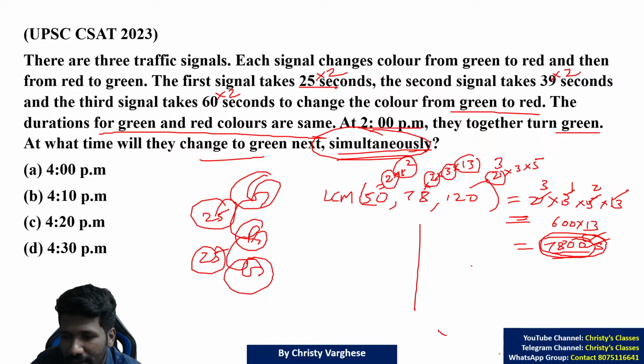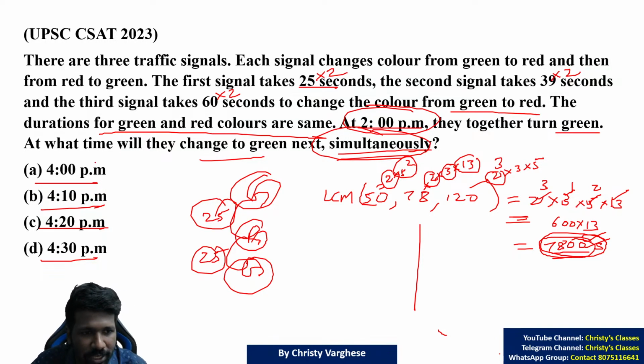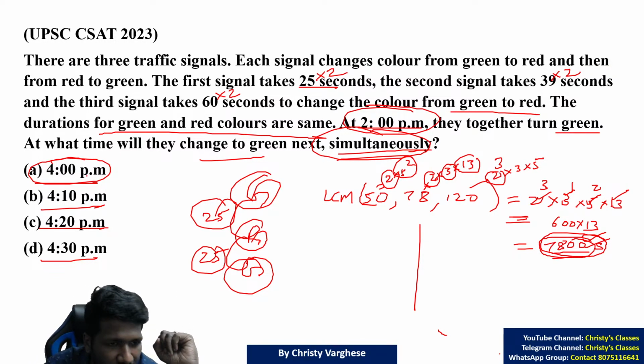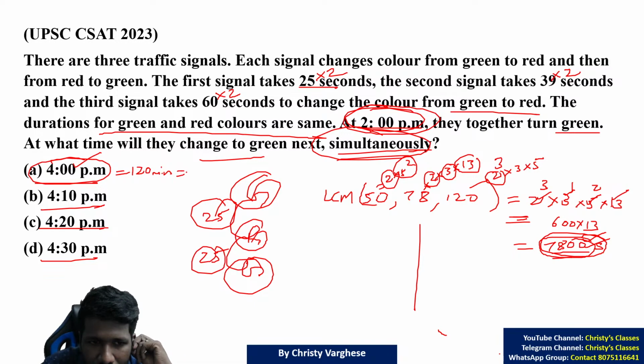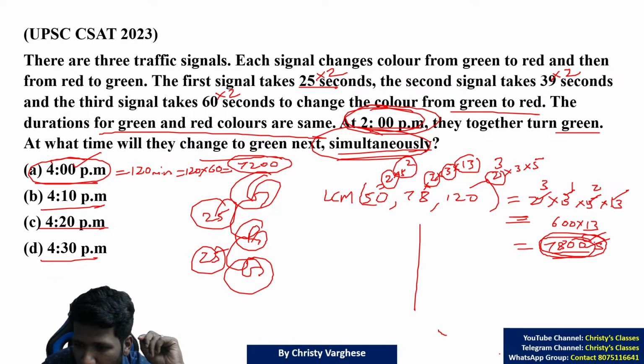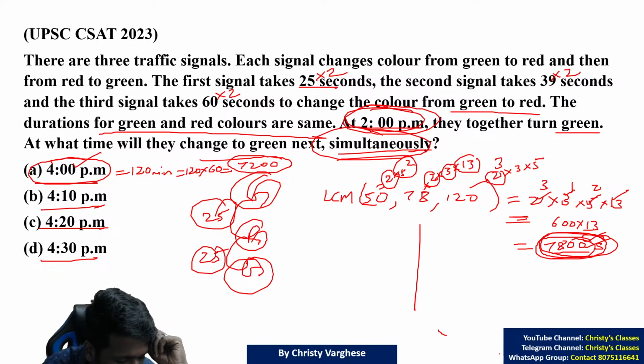7800th second means 2 p.m. plus that time. We need to know the hour. So let us check each option. You can use elimination. Can it be 4 p.m.? 2 p.m. to 4 p.m. is 2 hours, which means 120 minutes. 120 minutes is how many seconds? 120 into 60 seconds, that is 7200 seconds. Not 7200, we need 7800. That means option A is wrong.